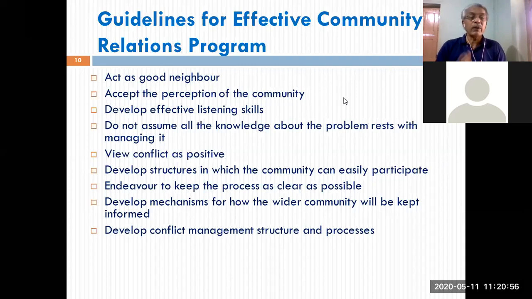Okay. There are developed mechanisms for how the wider community will be kept informed. That is about the communication channels. How are you going to update, right, the community?